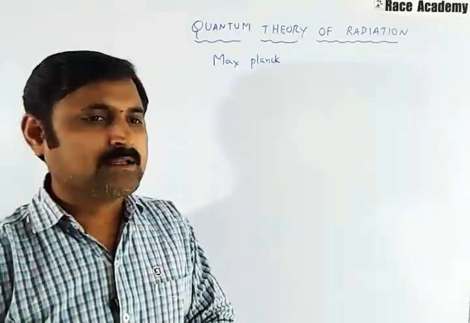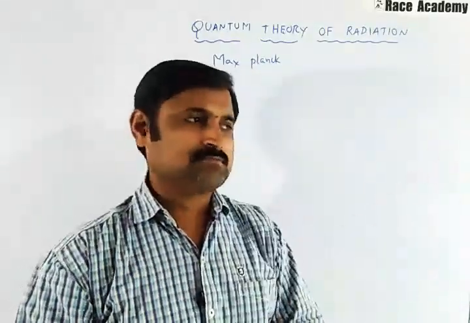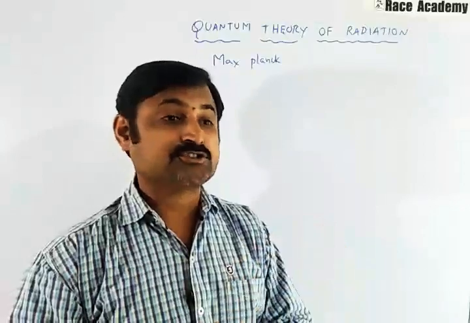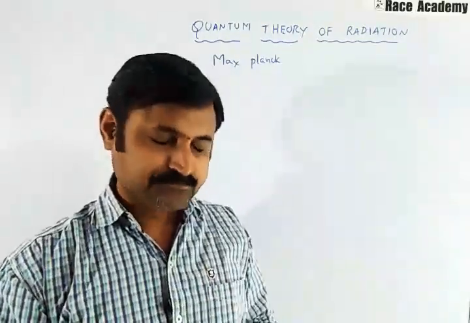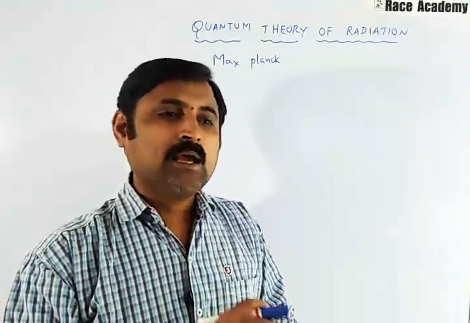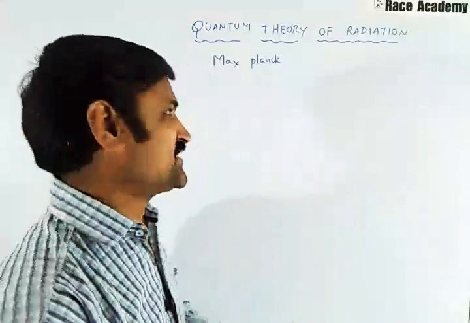According to his theory, a hot body emits radiation not continuously, but discontinuously, in the form of small packets.